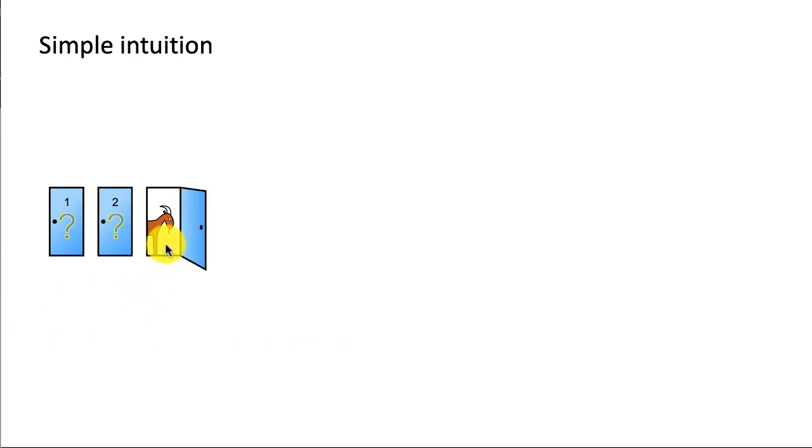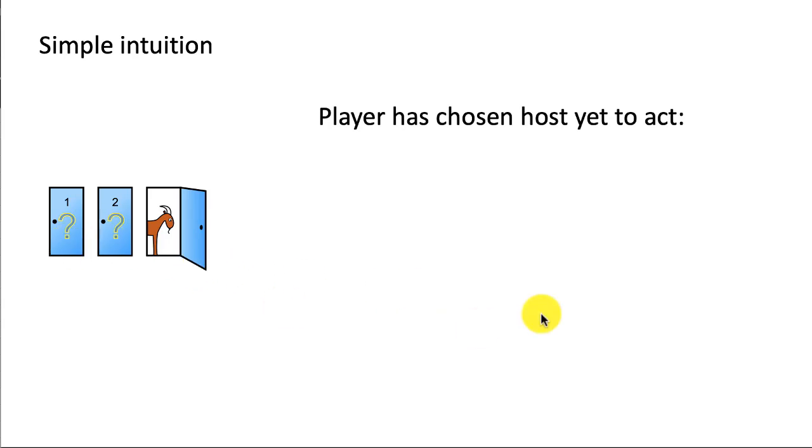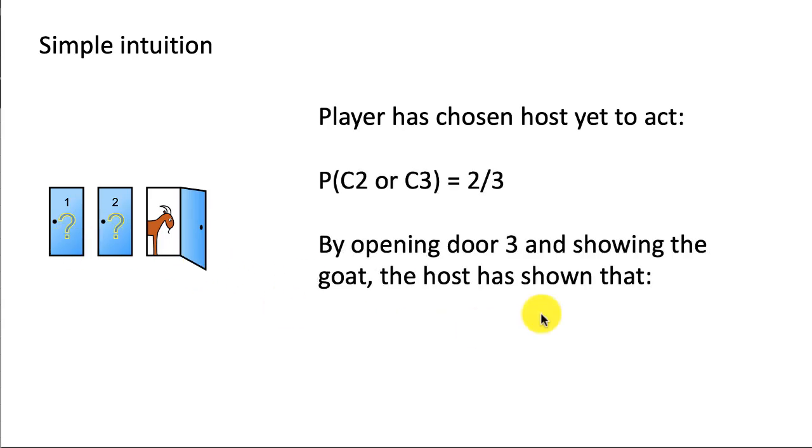Now, by the host opening door 3, essentially the entire 2/3 has gone to door 2. Because the combined probability of the car being behind either of these 2 doors was 2/3, and clearly the host has opened this door and shown us that there's a goat here, all of the 2/3 probability has now gone here. That's another intuitive way of saying that this is actually much more likely than that. So that's the other way to look at it.